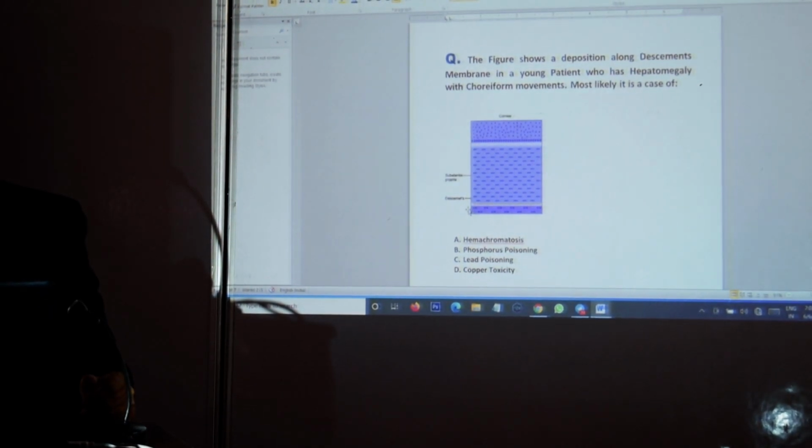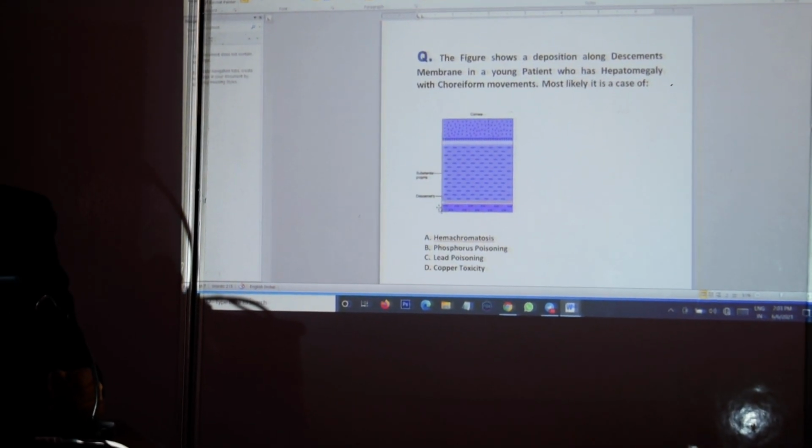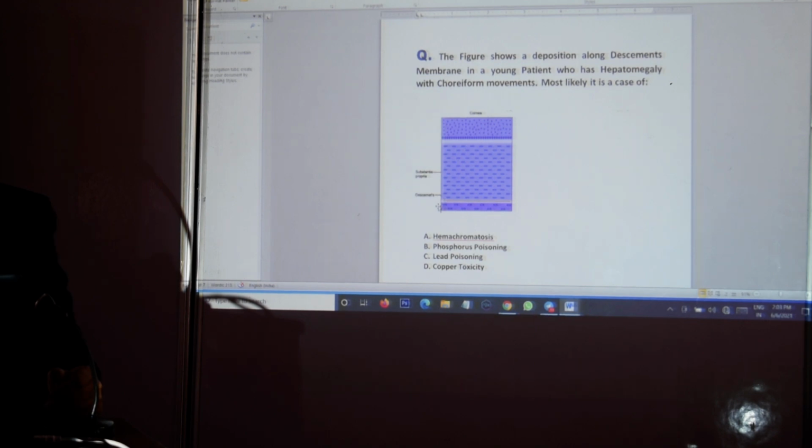And over here, you can see in the figure, there is the Descemet's membrane, and you can see that there is a deposition, a streak line which is shown in the figure, but from your clinical knowledge, you have to remember that this is a feature of copper toxicity. The option is given in a twisted manner. Copper toxicity would be referred to as Wilson's disease, and it is usually due to defective excretion of copper from the body,